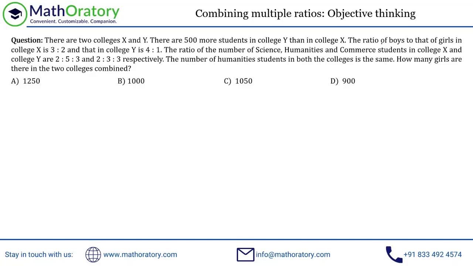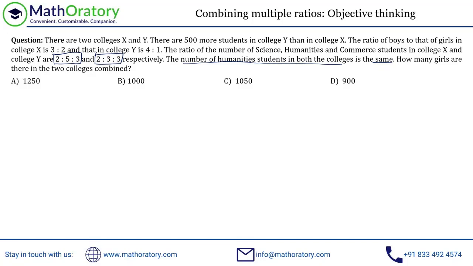Then it has been mentioned the ratio of boy to girl in X, boy to girl in Y. Then the ratio of number of science, humanities, and commerce students in X and Y is given. Then this is the most crucial information. The number of humanities students in both colleges is same.